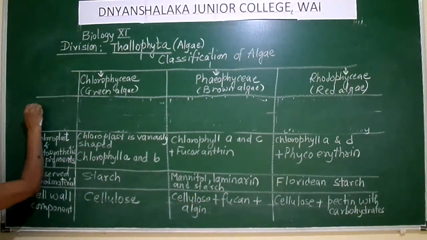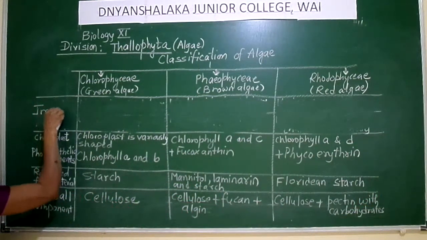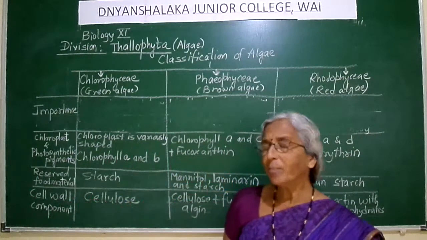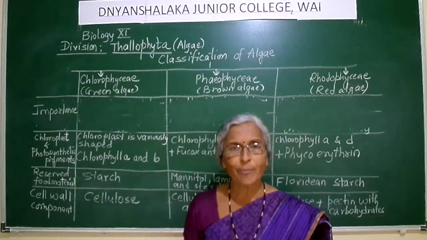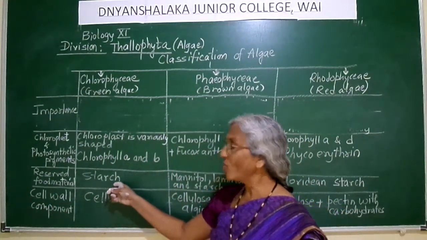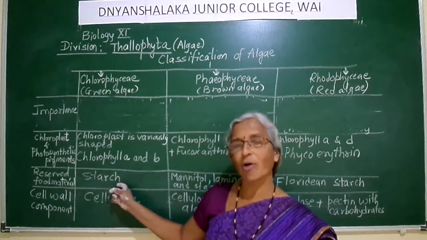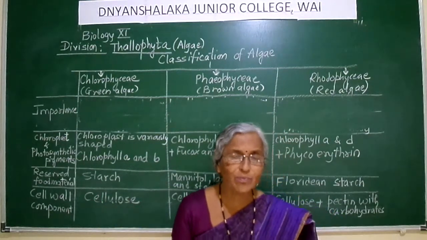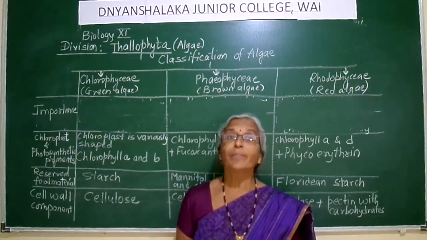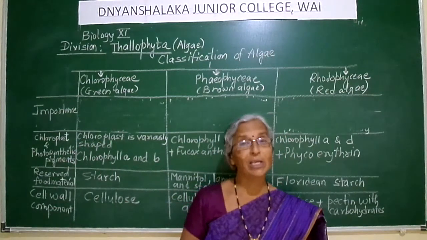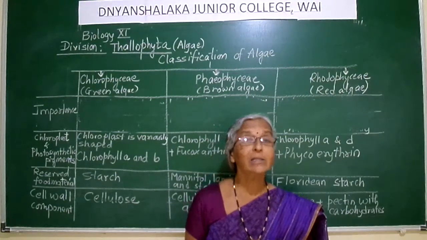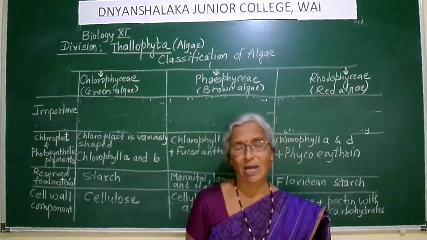Students, what you have to remember? These Chlorophyceae members have their reserved food material in the form of starch. And these Chlorophyceae members, which are unicellular, having only one cell, are protein rich. So these are used as single cell proteins by space travelers.